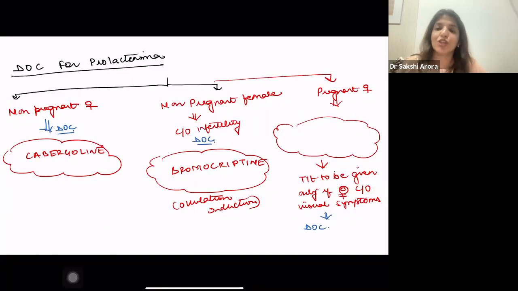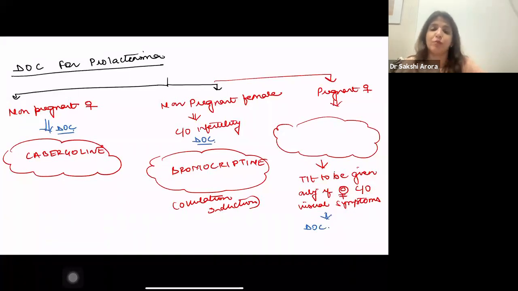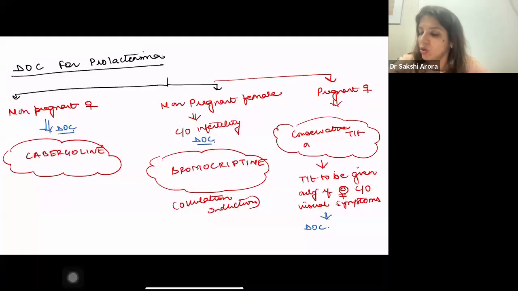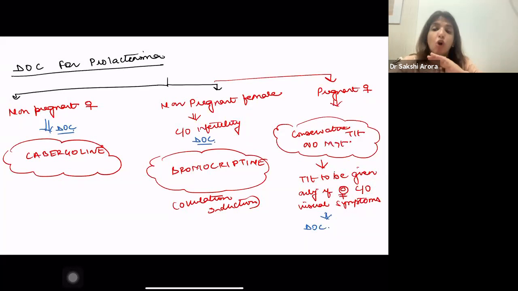Now, if they ask you that there is a pregnant female with prolactinoma, what is the drug of choice? You are going to say it is conservative treatment, no management. In pregnancy, we do not give bromocriptine, we do not give cabergoline, right?